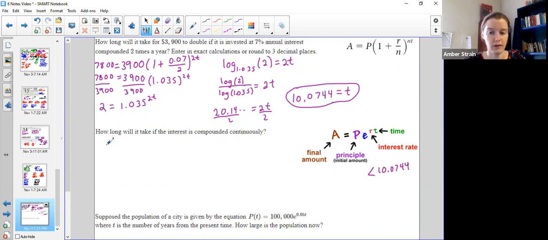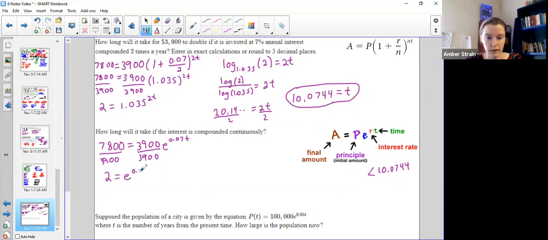Okay, so here's our formula. The final amount we want out, 7,800, equals the amount we put in, 3,900, times e, the number e, not a variable, raised to the power of interest rate times time. But again, I don't know the time. Now this one just saves me a step. I didn't have to do this right here. I do the same, divide by the 3,900. And again, hopefully unsurprisingly, we get a 2 because we doubled to make it the 7,800. e to the rt is 2.